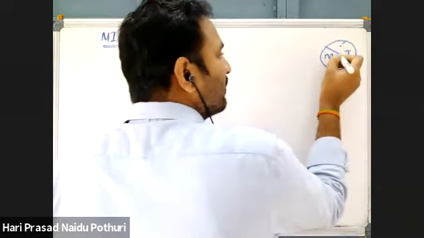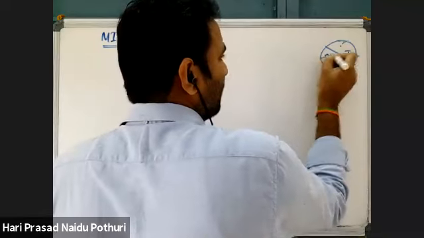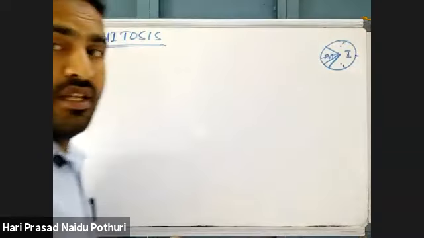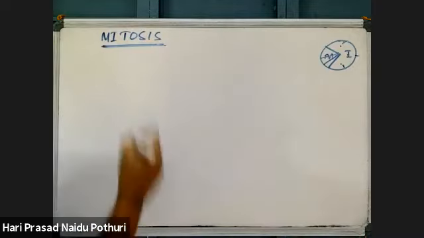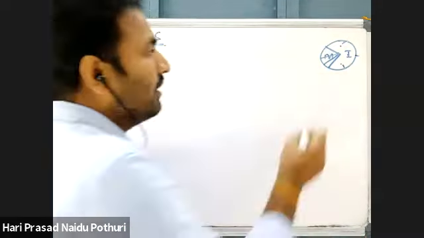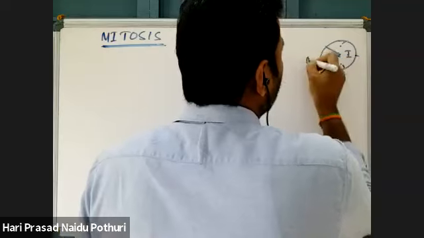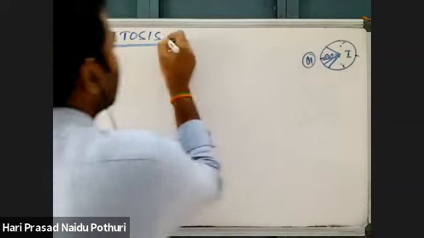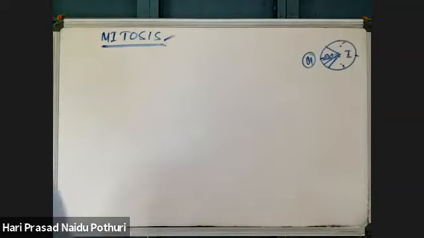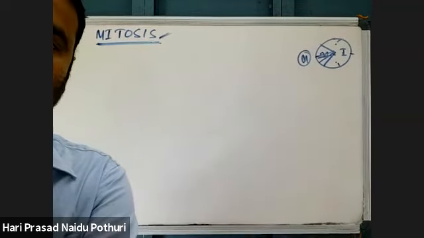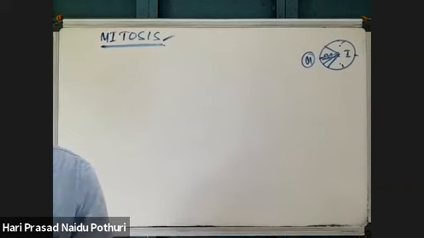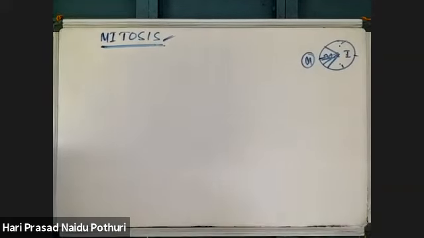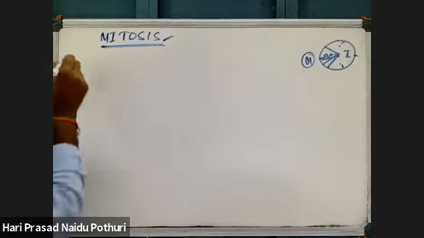After that, the mitotically dividing cells, meaning the cells in which cell division is taking place by mitosis, will enter M phase. That M phase in these cells is the mitosis phase. Whereas in meiotically dividing cells, the M phase will be meiosis. For mitotically dividing cells, it is mitosis.